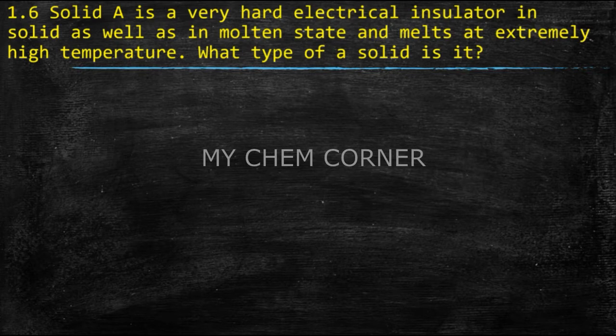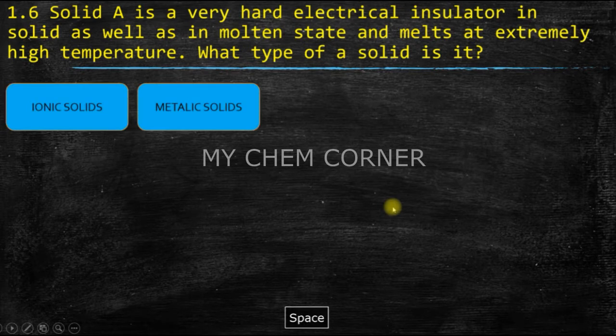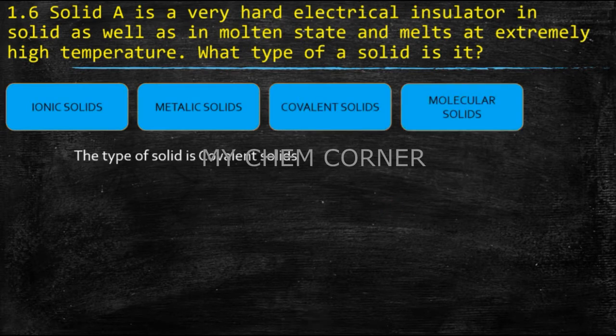You are left with metallic solid, but metallic solids are conductors in solid state as well as in the molten state. So it is definitely not going to be a metallic solid. So the only option that you are left with is covalent solid. So for this type of question, the type of solid here is a covalent solid. Out of these four, the answer is covalent solid. So we need to understand the properties. Only then you'll be able to tell what type of solid it is for a given question.